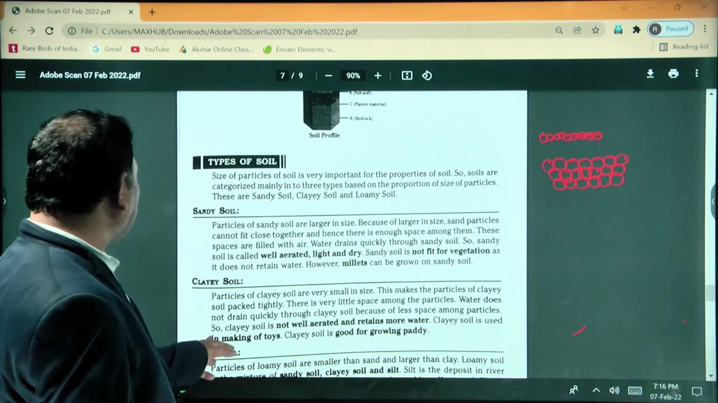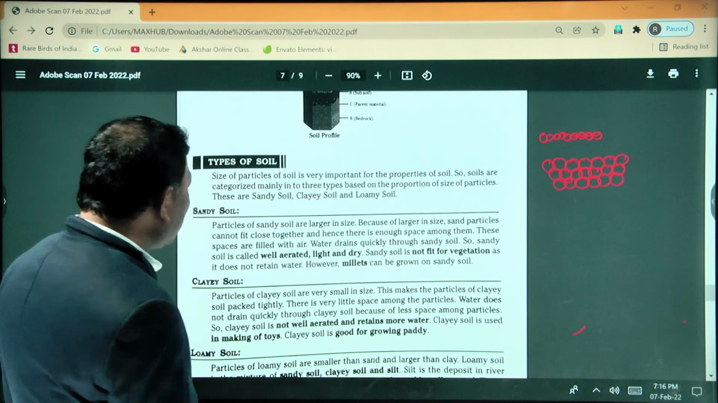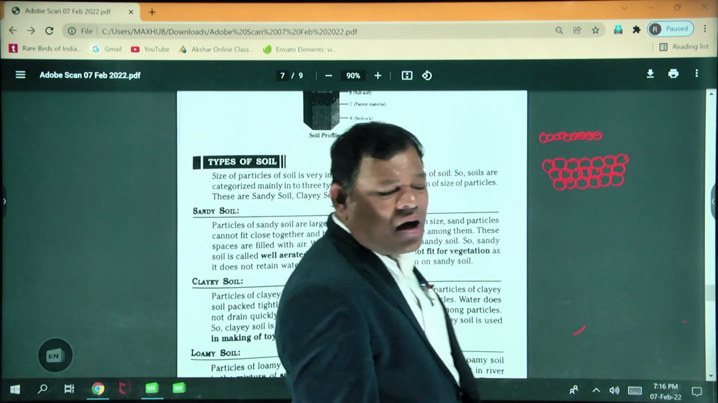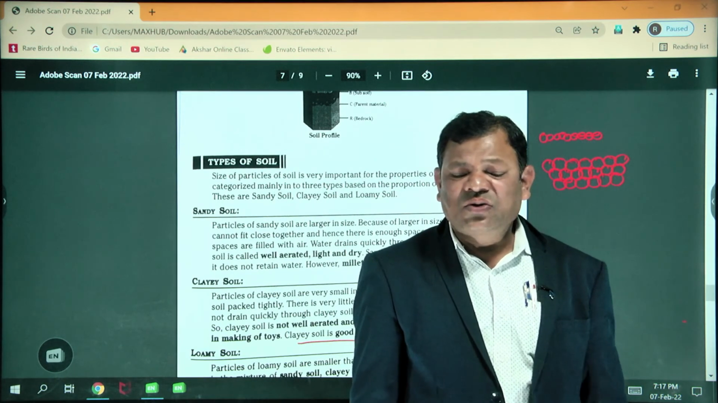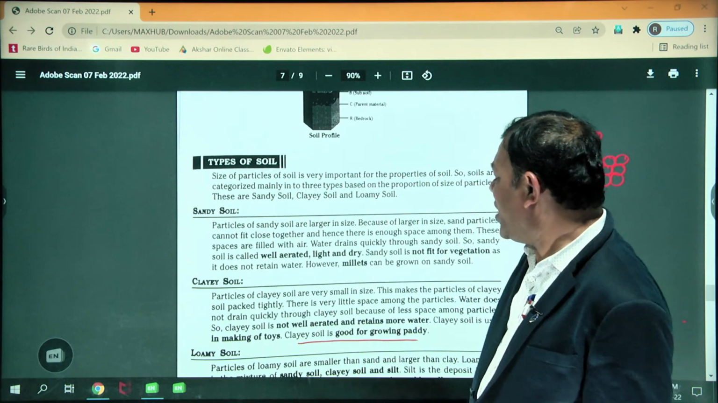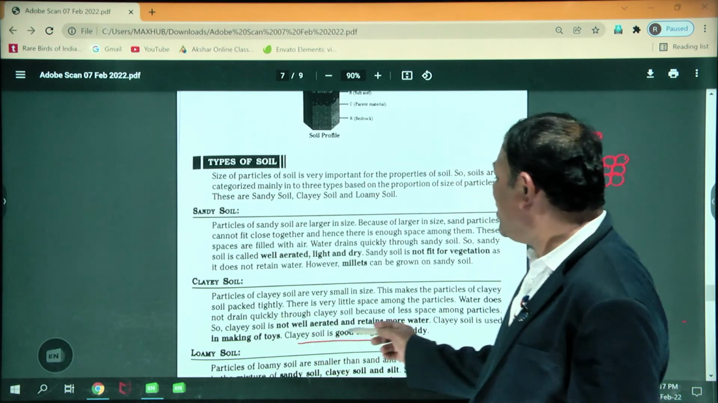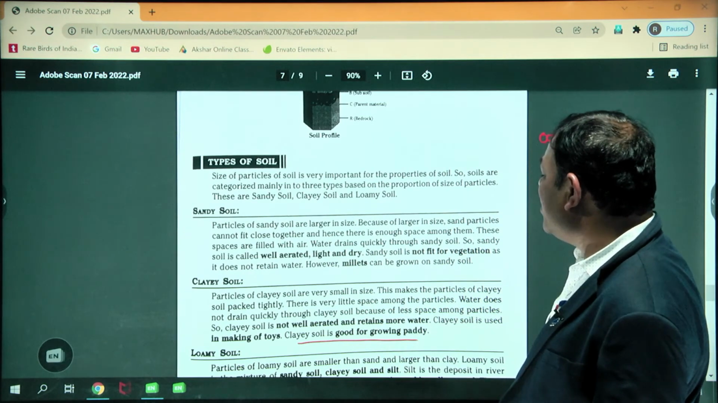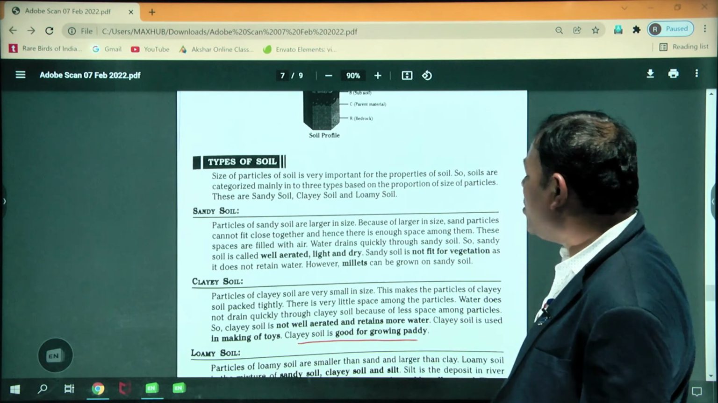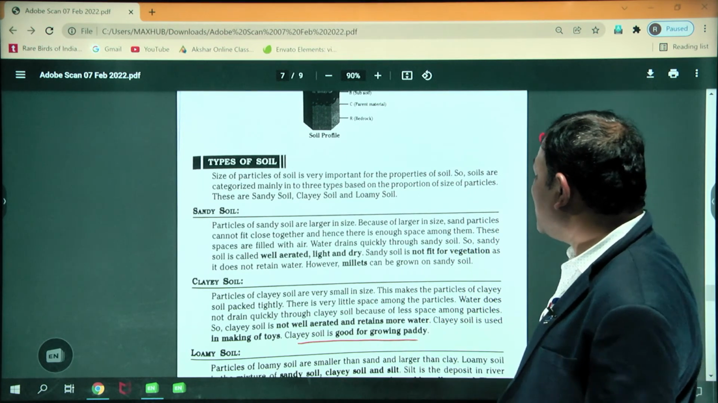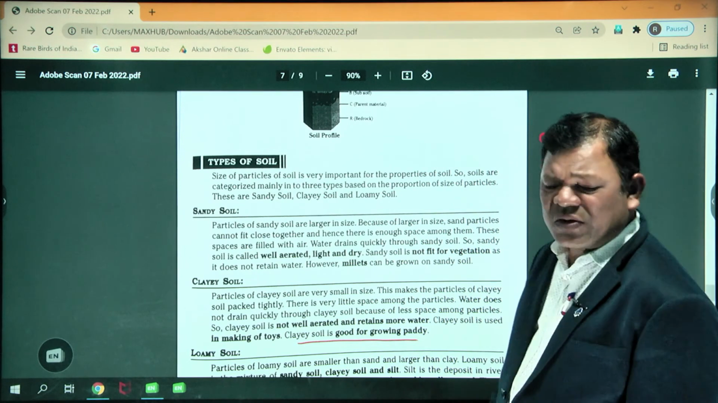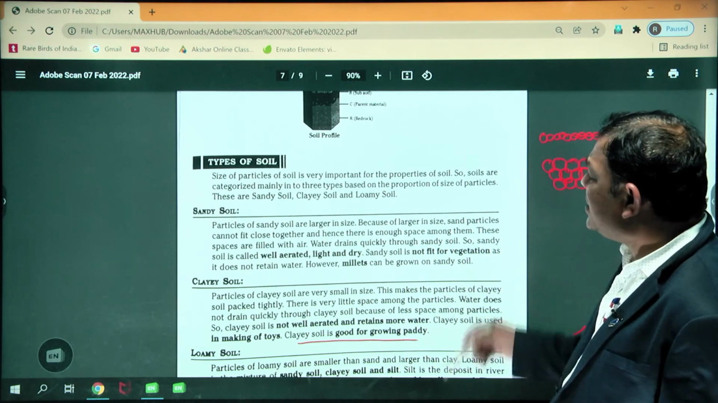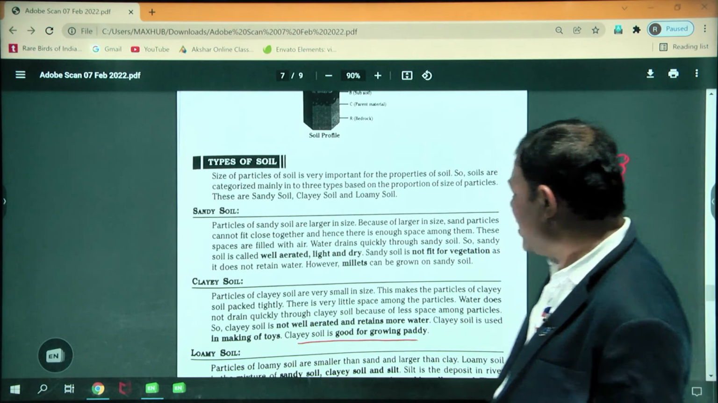Clay soil is used for making toys, and clay soil is especially good for growing paddy. Paddy always requires a large amount of water. So that's why clay soil is suitable for paddy. Keep in mind, clay soil is not well aerated and retains more water. So this is why we use clay soil especially for paddy crops.